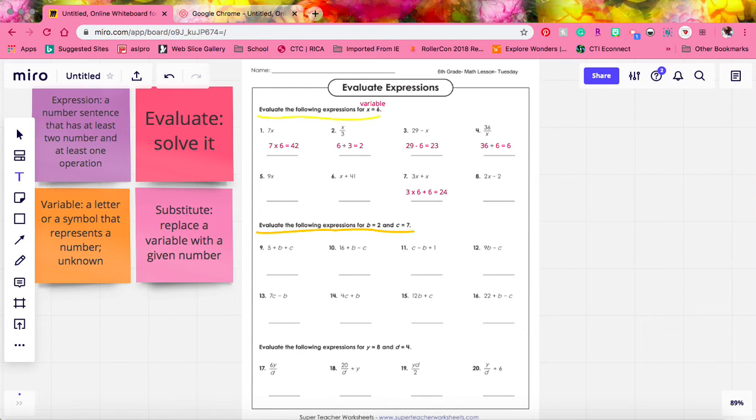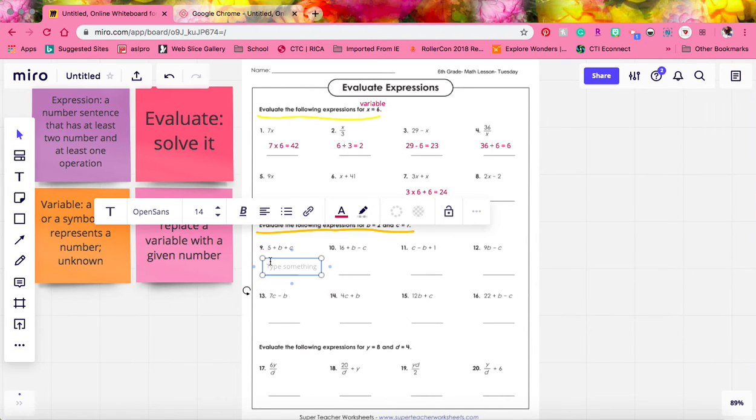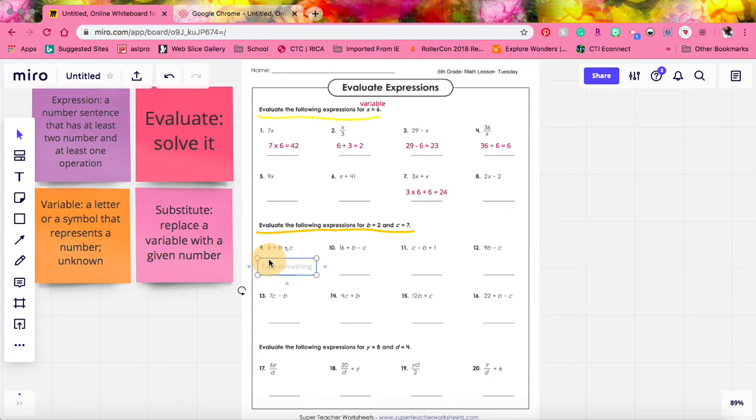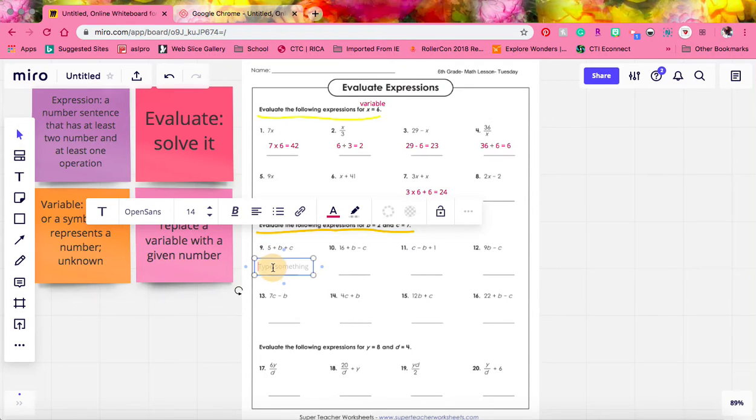Let's take a look at number 9. We have 5 plus b plus c. So we will substitute our variables. We have 5 plus b, which equals 2, plus c, which equals 7. And then we can add to get 14.